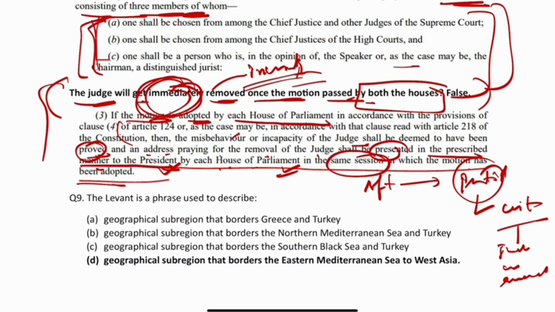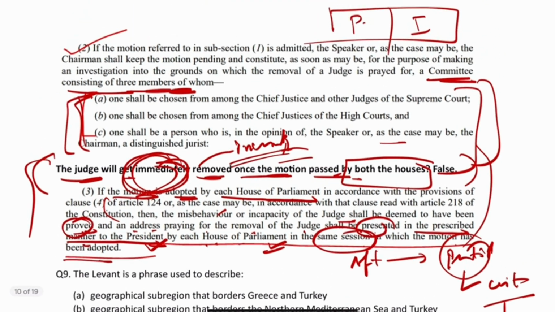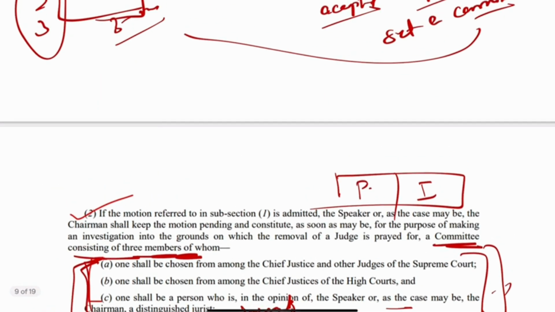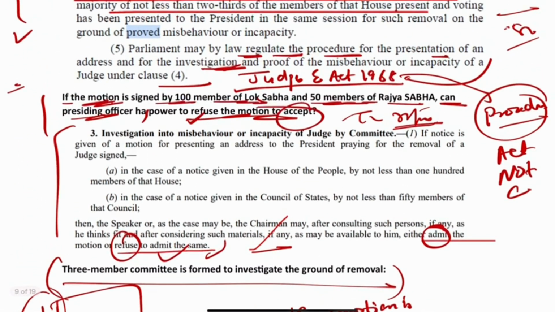You need to pay a little attention, so these are minute things. That's why I say that you can't read everything yourself, that's why you need mentors. So this is what you have to keep in mind when it comes to the advanced portion of polity. The question can become difficult. There are many more questions, but fine, we can't discuss them now. Thank you so much.